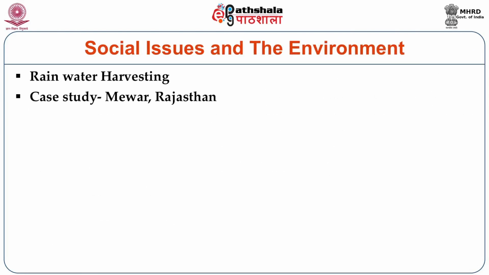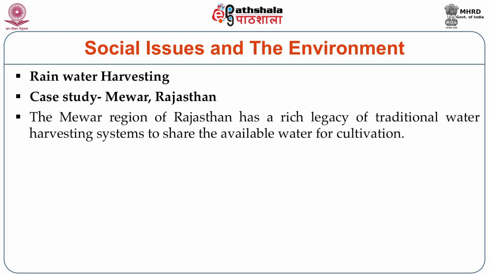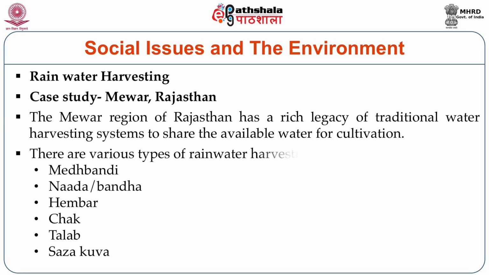This is one example of rainwater harvesting. In Mewar district of Rajasthan, they have tried to conserve water with the help of traditional water harvesting systems. These are the systems they have created, like Mehrbandi and Nada, meaning a kind of embankment or structure created to conserve the water, increase the catchment area, or increase the infiltration rate of the water.